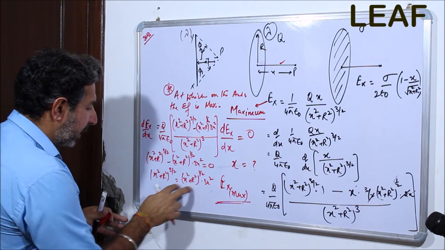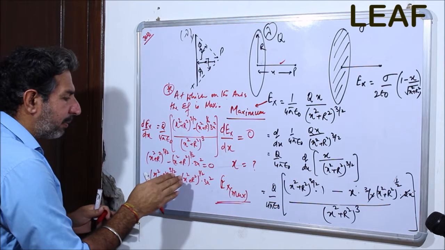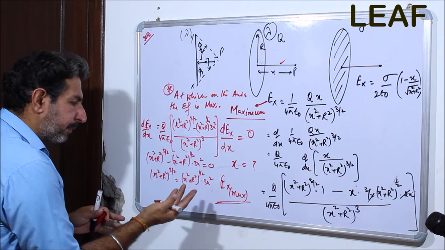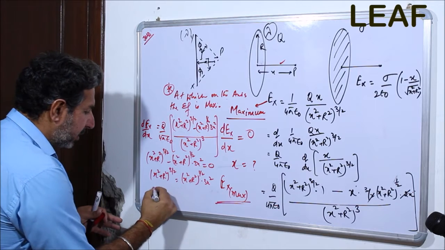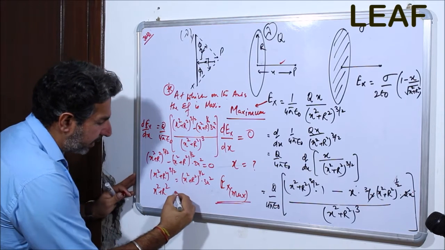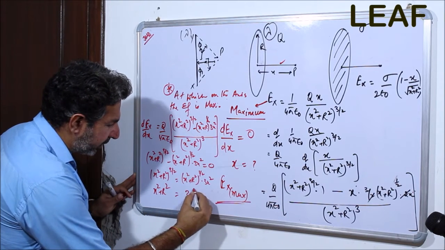Now 3 by 2 minus 1 by 2 comes out to be 1, so x square plus r square is equal to 3x square.